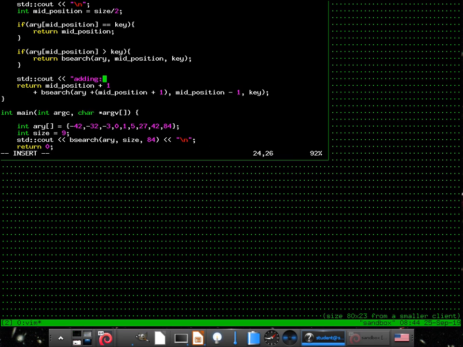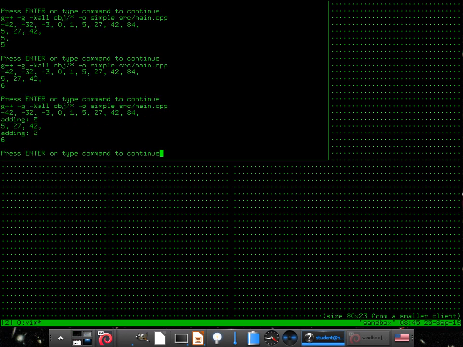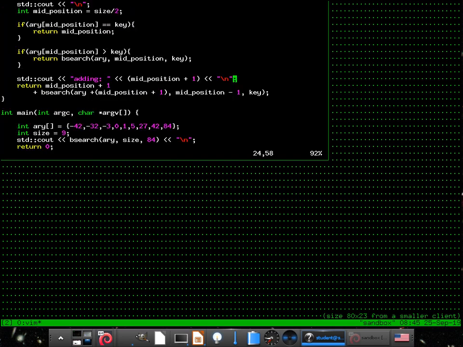Let's see. Adding, so we're just saying here what's actually being added. And that'll tell us what numbers we're actually supposed to be adding to it. Adding 5, adding 2, and then that would imply it needs to at least be 7, but for some reason, when it adds the next one, it's not actually adding it? Oh, it's because it's an odd array, and we did position -1. That only works if it's an even array. Yep, there it is.